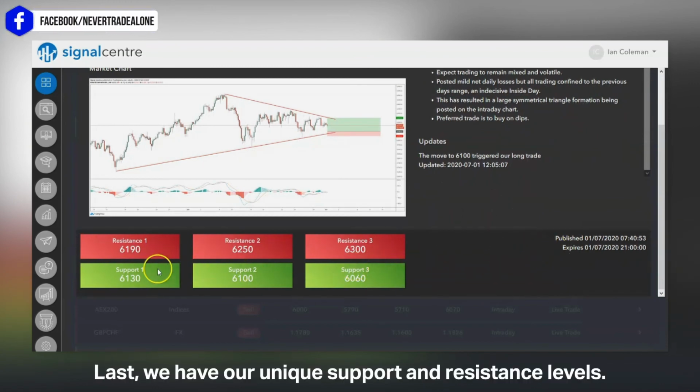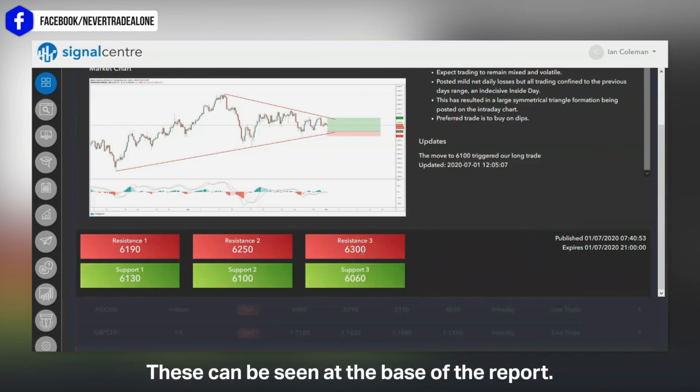Last, we have our unique support and resistance levels. These can be seen at the base of the report.